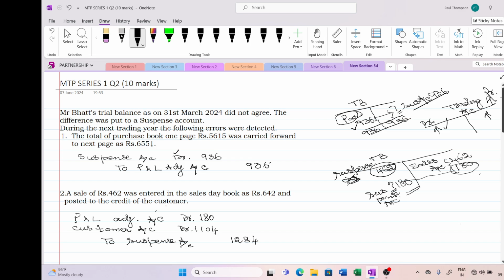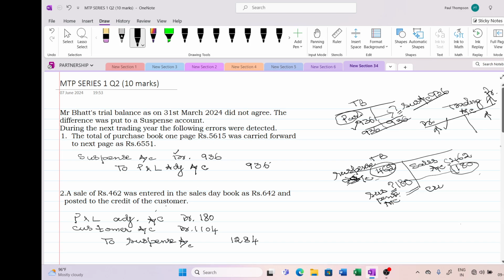Hope it's clear to you. Because if the customer account had been debited, then I need not operate the suspense account. But I have not operated the customer account on this side, so I have to put 462. Now the third mistake: the customer is credited with 642.